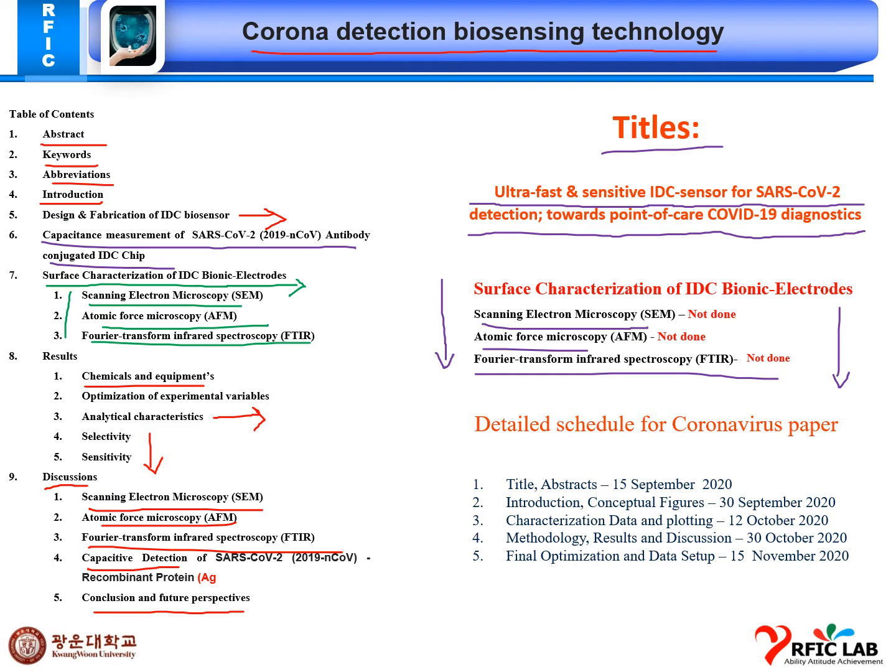So this is basically a detailed schedule for the coronavirus paper. Abstract is completed, sub parts are completed, and I am working on the introduction and conceptual figures now. Then come characterization and data plotting, methodology, results and discussion, final optimization, and data setup. I'll be trying to complete this paper as per the deadline, sir.